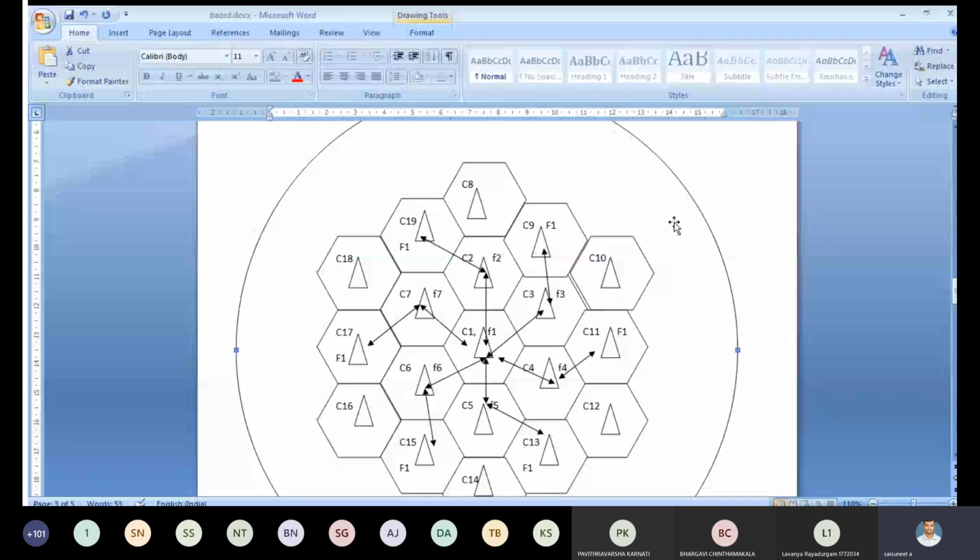Now see this figure, how many F1s are we getting again? Here we are getting 6 F1s again from the center cell. This is called the first tier. What is the first tier? After the center cell, where exactly F1s are coming is called the first tier.